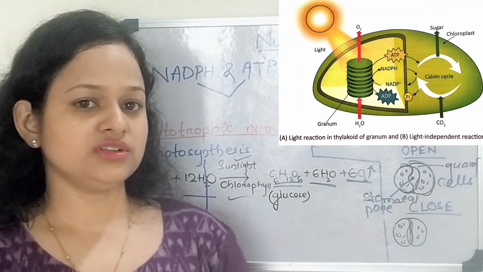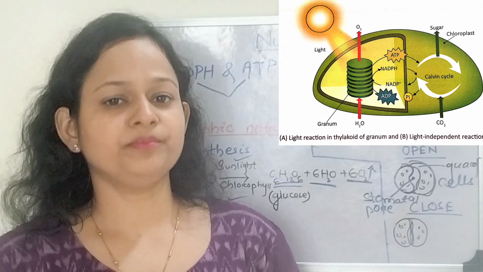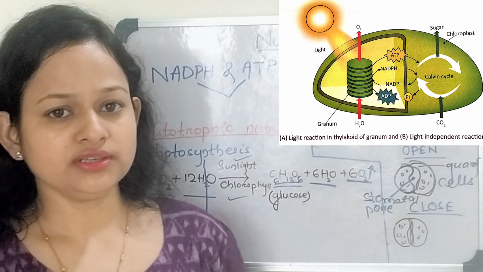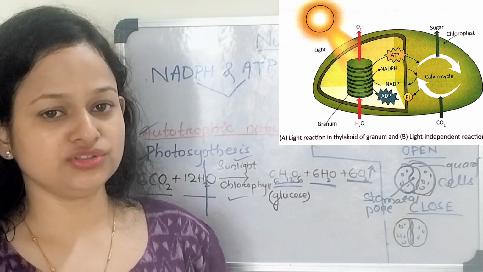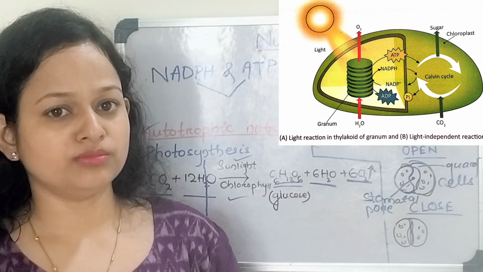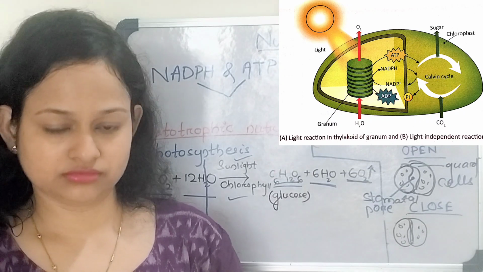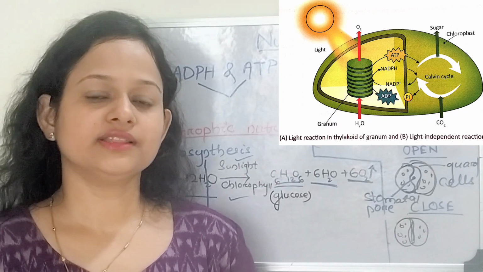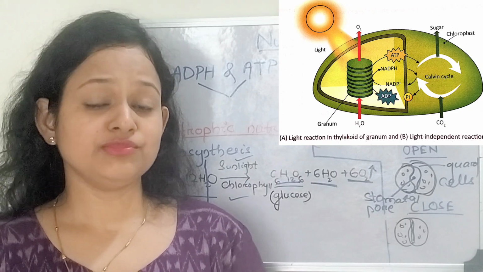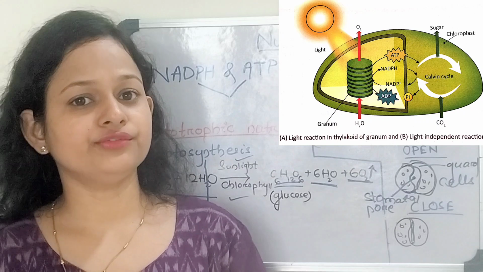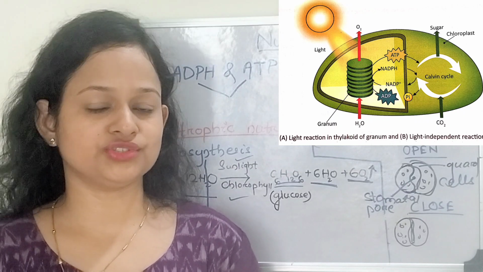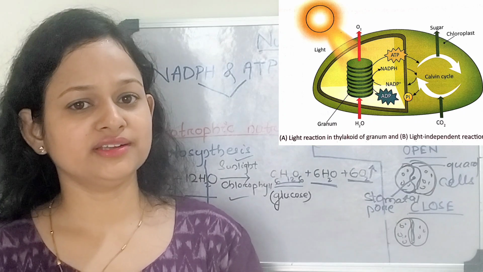So what happens in the dark reaction? In the dark reaction, the NADPH and the ATP that have already formed in the light reaction will be used.